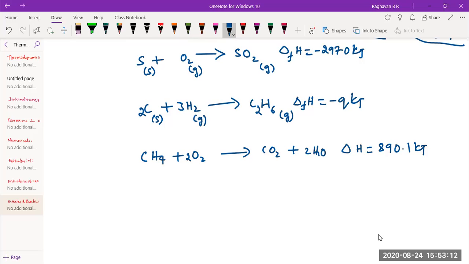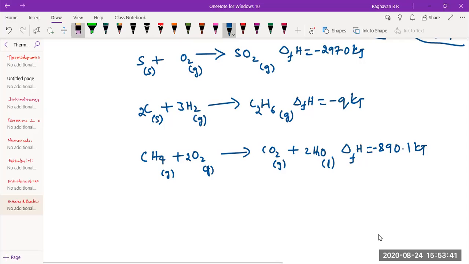I'll write the physical states also. Now tell me, can I call this negative 890.1 the enthalpy of formation of carbon dioxide? See, 1 mole of carbon dioxide is formed. No, sir. Though 1 mole of carbon dioxide is formed, it's not from elements. Then what should I call this 890.1 kilojoule as?